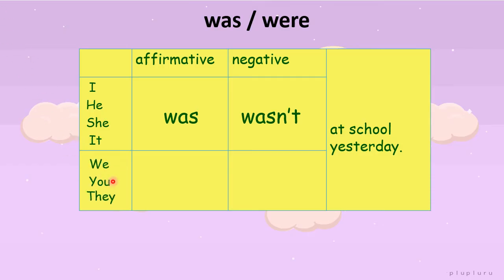For plural, we, you, they, we have to use were. For example, we were at school yesterday. For the negative form, we use weren't or were not. They weren't at school yesterday.